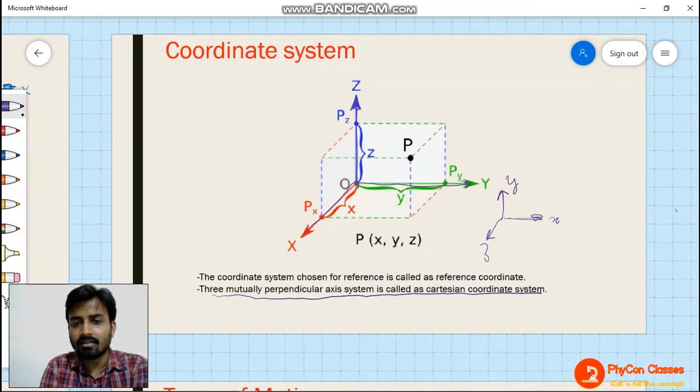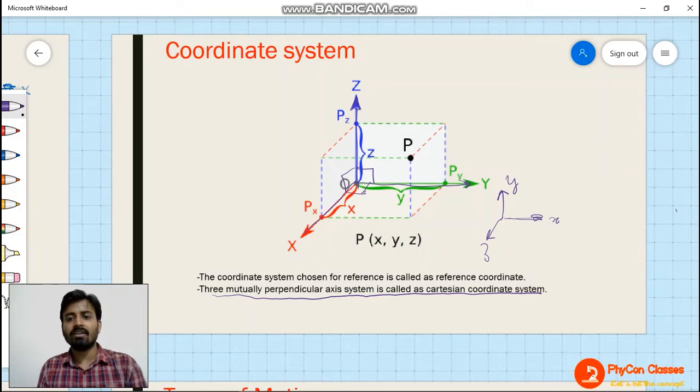All three directions are at 90 degrees to each of the other directions. That means X is perpendicular to Y, Y is perpendicular to Z, and Z is perpendicular to both. So this is called the Cartesian coordinate system. Now what is a reference coordinate system?